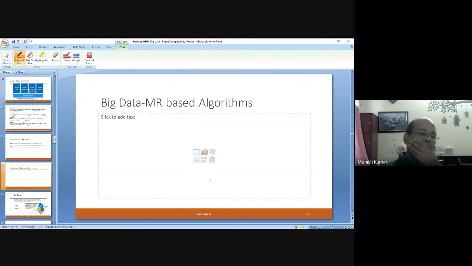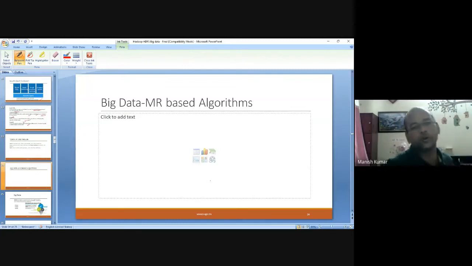Now we'll see what exactly we mean by big data. In the previous session, one question was asked: what is small size and large size? Now the question is: what is large size and big? Is that the same or different? Obviously, there is no concrete difference between large data and big data.